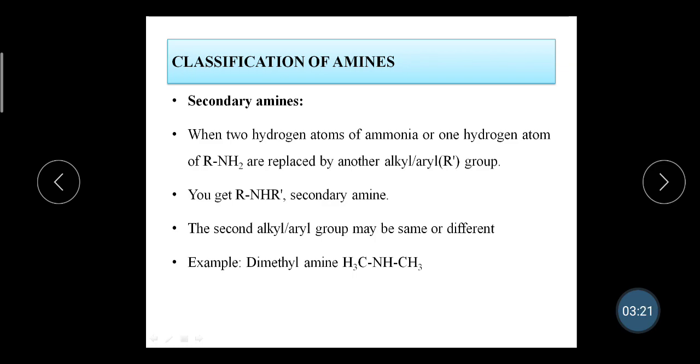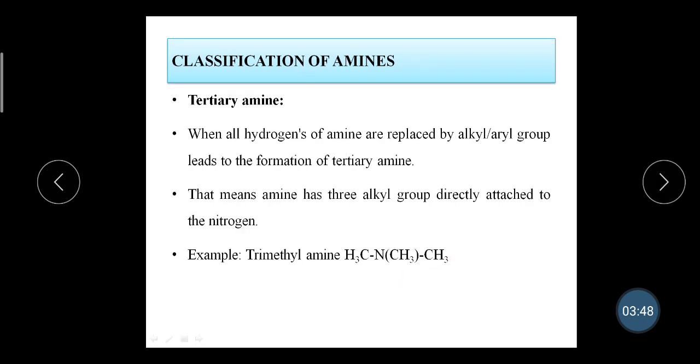If they are the same, it is a simple amine, and if they are different, it is a mixed amine. That means this R and this R dash can be the same or different. An example is dimethylamine. Here both are methyl groups, so it is an example of a simple amine.